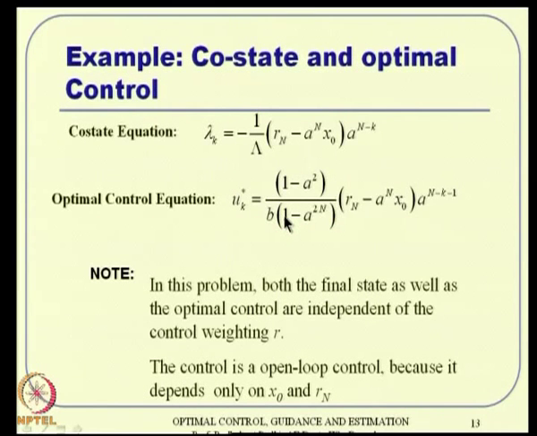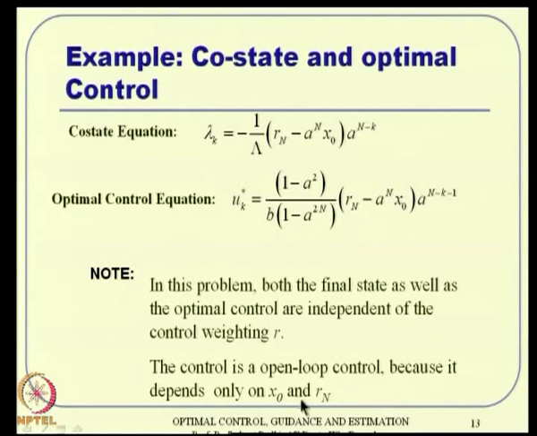And this is also logical, because ultimately your aim is to take x to some final desired value, and on the way you are not comparing state minimization and control minimization. Your objective is only control minimization. So, whether you minimize u k square or some fraction of u k square or whatever does not matter. Essentially the control is independent of that, which logically makes sense as well.